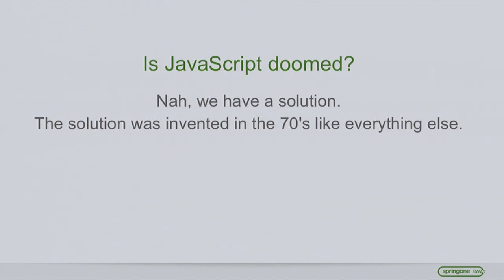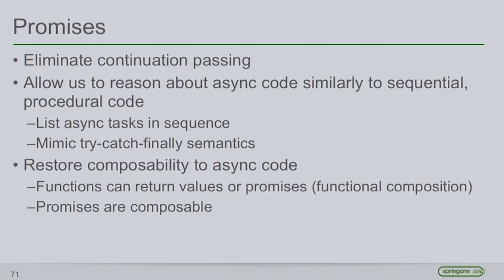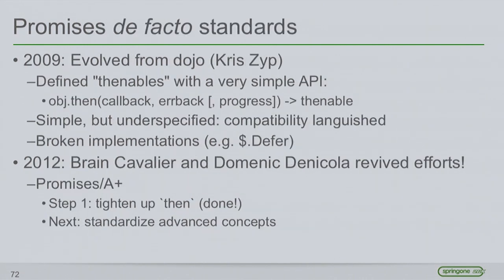So is JavaScript doomed because of this? No, dig back in history, and of course everything was invented in the 70s. So dig back far enough, we can find that we can use something called promises. Promises eliminate continuation passing, and they allow us to reason about code in a sequential manner that we're used to thinking about. They even allow us to think more in terms of try, catch, finally. The syntax isn't going to be exactly the same, but we can structure our code and think about it in the same way. And they also allow us to return things from functions again.